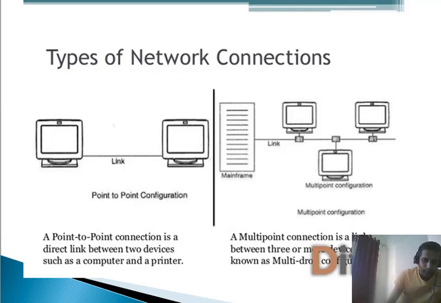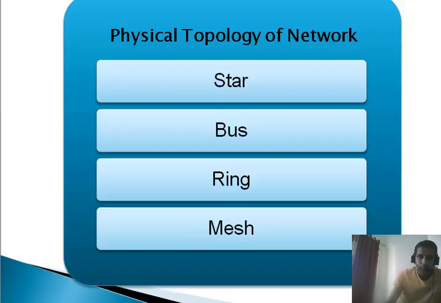Coming to the next one that you can see on the screen, which is commonly the topologies from the network perspective we use over here. And what is the topology we have? We are following the network topology based on star, bus, ring and mesh. That means the topologies that you are going to use are based on these 4 categories.